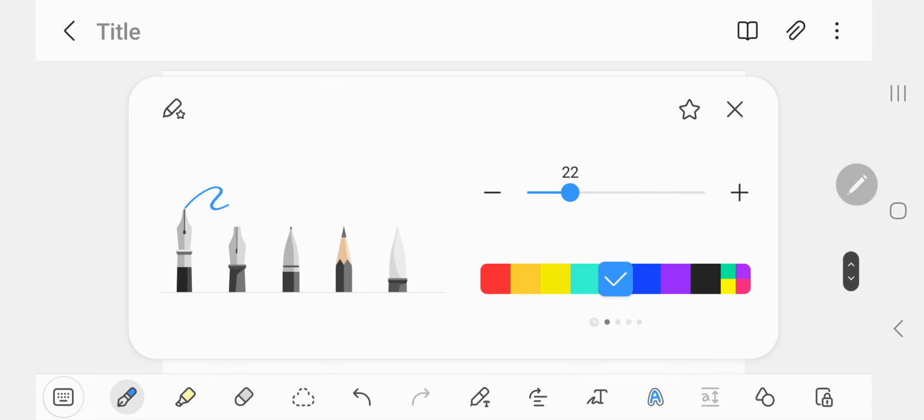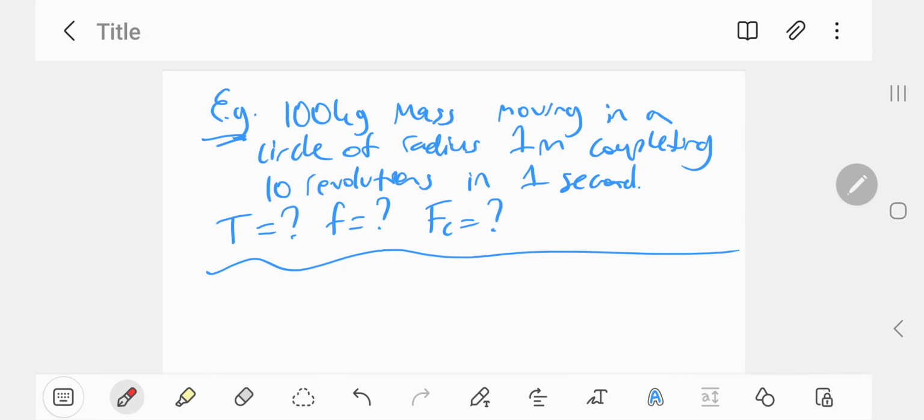So let's do this one step at a time. Now, we're going to work out the frequency first, rather than the period, because frequency is just 1 divided by period. Frequency is a measure of how many revolutions occur per second, right?